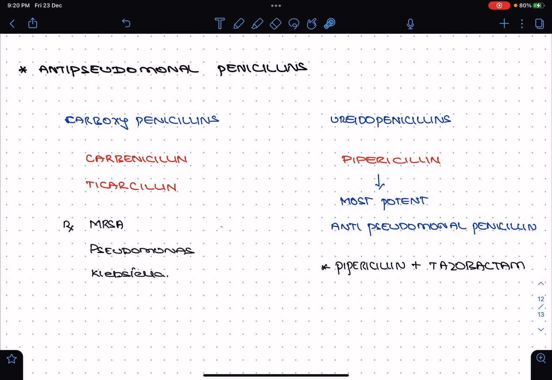So this was the short class on the cell wall synthesis inhibitors, as well as the complete brief review of the penicillin group of drugs.